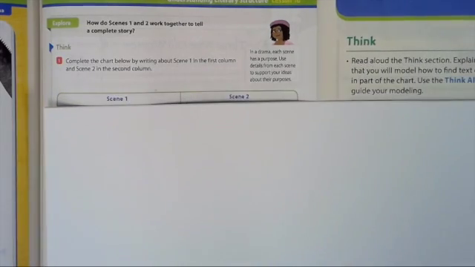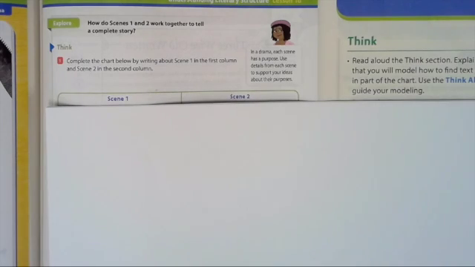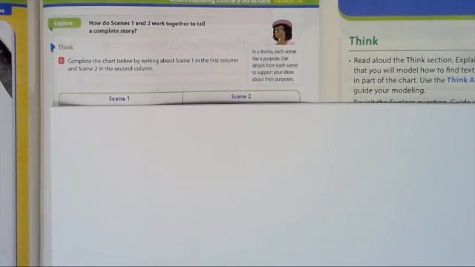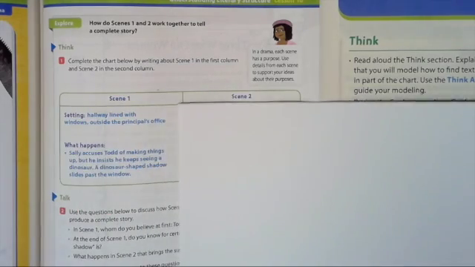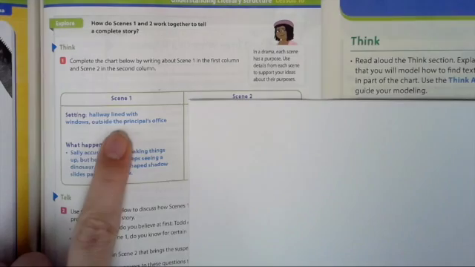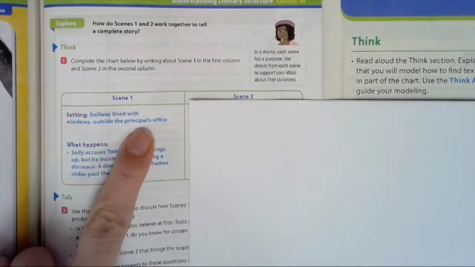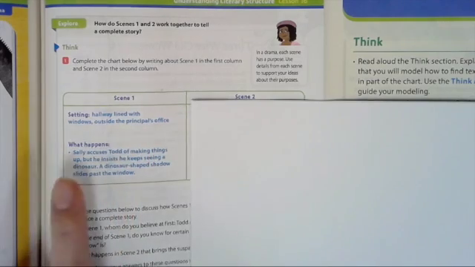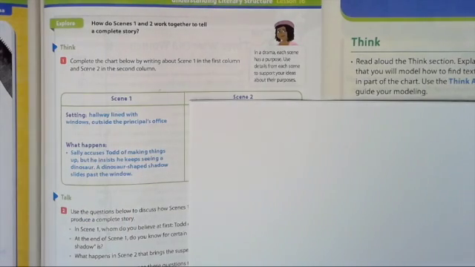So let's start with scene 1. Where is scene 1? Scene 1 is outside the principal's office, right? It's got long, tall windows that line the hallway outside the principal's office. So hallway lined with windows outside the principal's office. You can put that in your own words. What happens in scene 1? Sally accuses Todd of making things up, but he insists he keeps seeing a dinosaur, and a dinosaur figure or shadow passes the window. Those are the things that happen in scene 1.